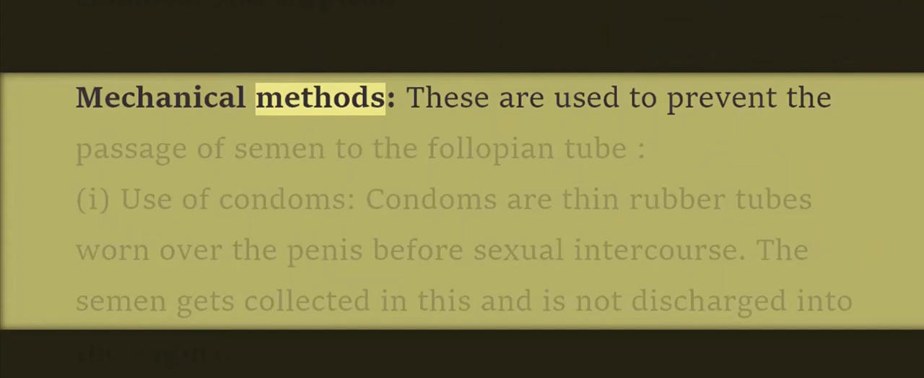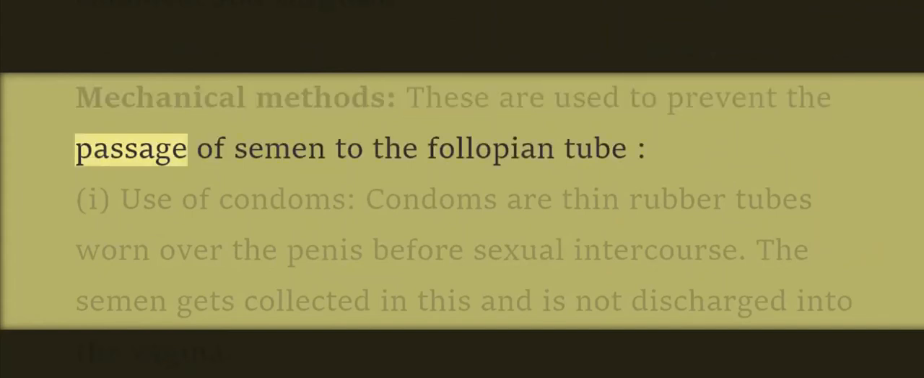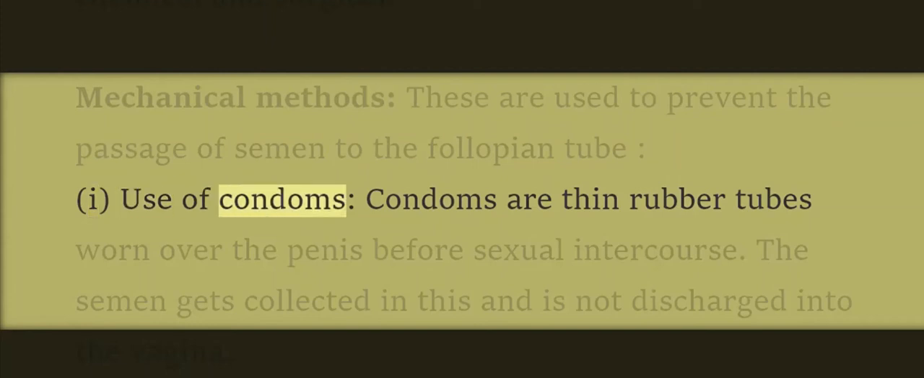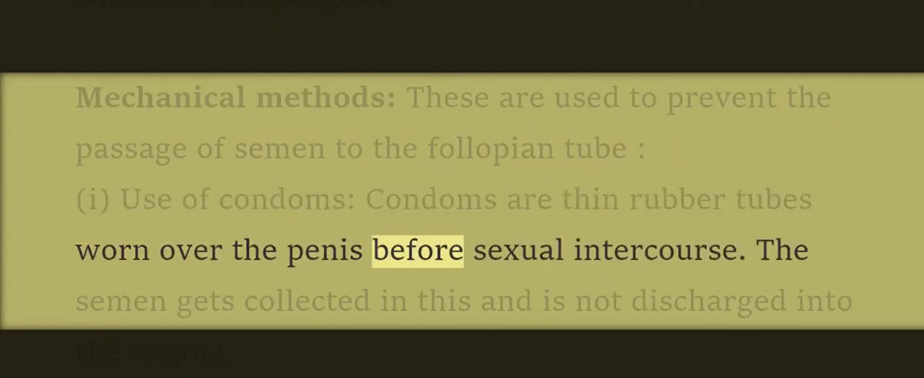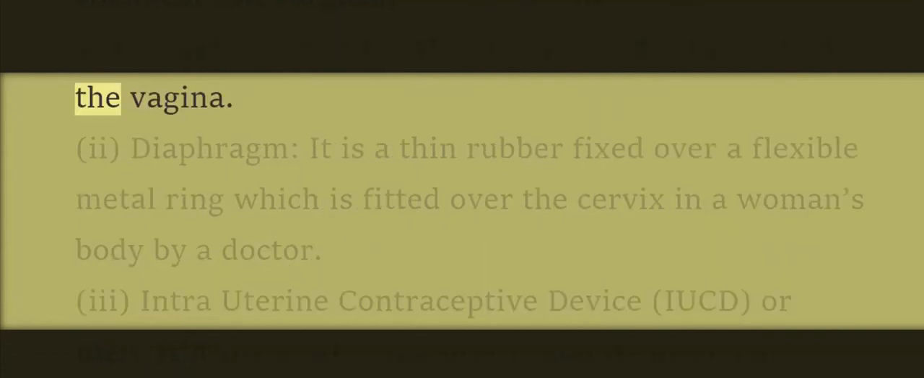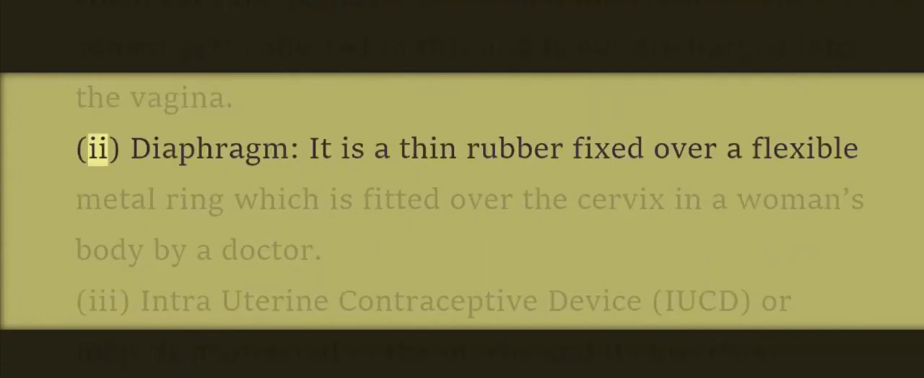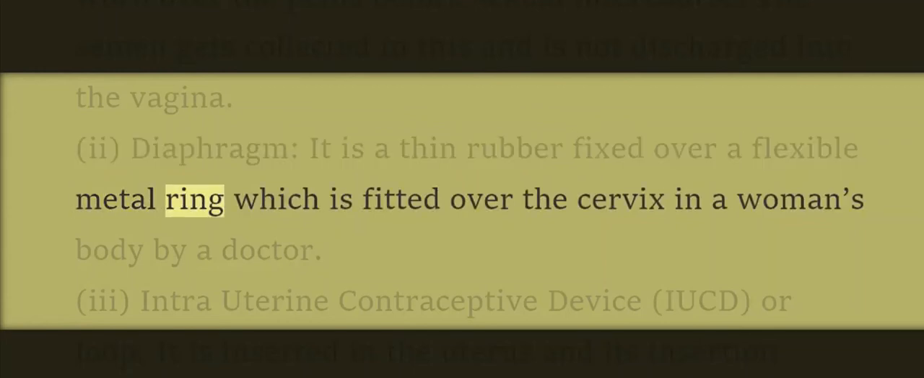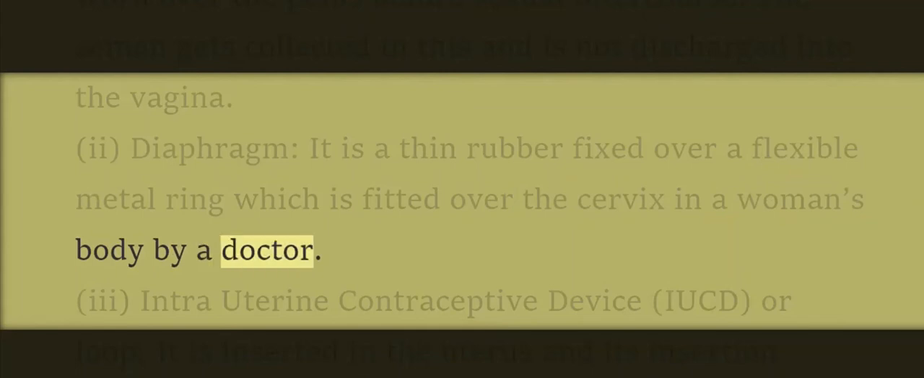Mechanical methods. These are used to prevent the passage of semen to the fallopian tube. 1. Use of condoms. Condoms are thin rubber tubes worn over the penis before sexual intercourse. The semen gets collected in this and is not discharged into the vagina. 2. Diaphragm. It is a thin rubber fixed over a flexible metal ring, which is fitted over the cervix in a woman's body by a doctor.